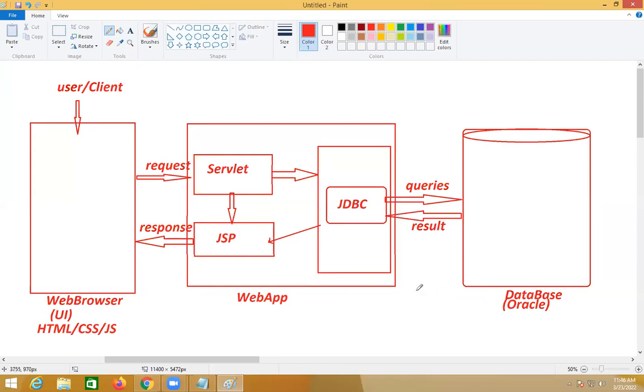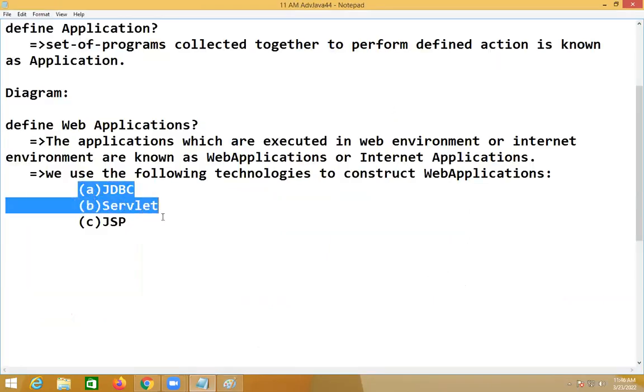It's a theory, right? So this is one small diagrammatical form. Below this, one line here.